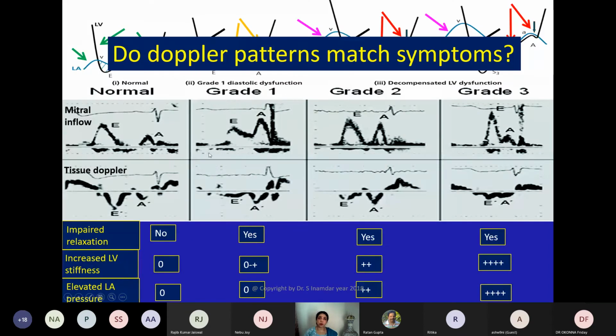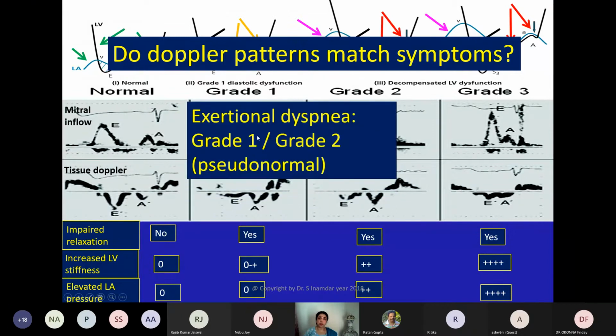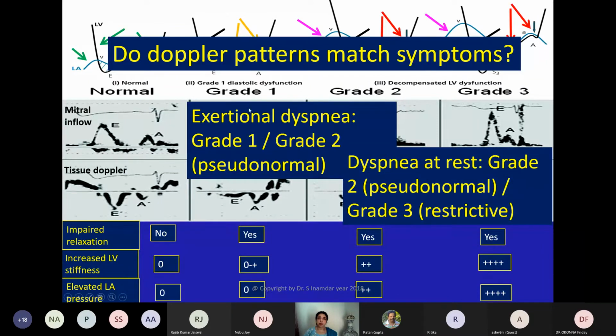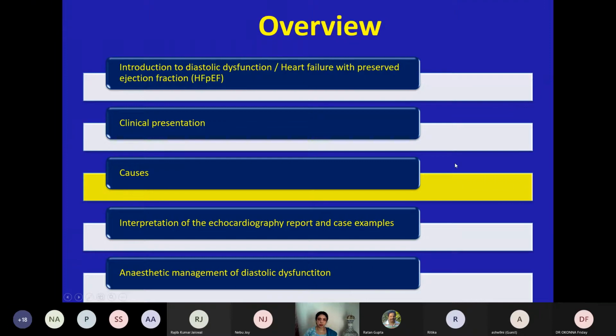So what we have to see in the pre-operative round is, do Doppler patterns match the symptoms? So what are the symptoms? In normal there is no symptom of course, but in grade 1 and grade 2, which is pseudo-normal, you get dyspnea only after exertion. And in grade 3, and sometimes in pseudo-normal, you get dyspnea at rest. So this is very important.